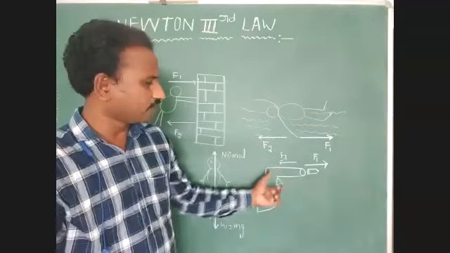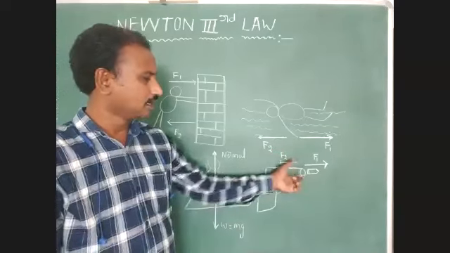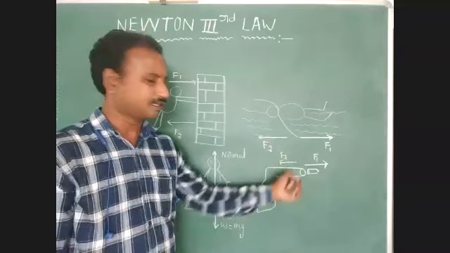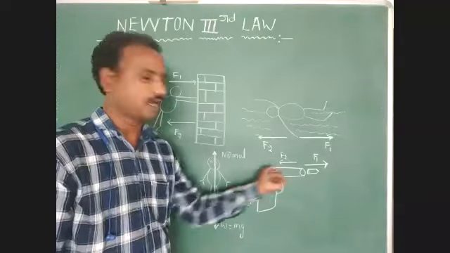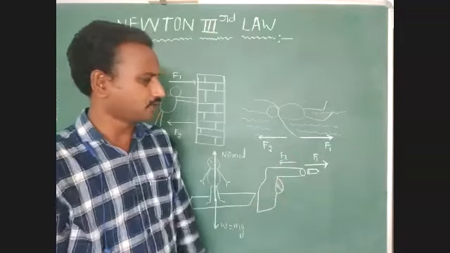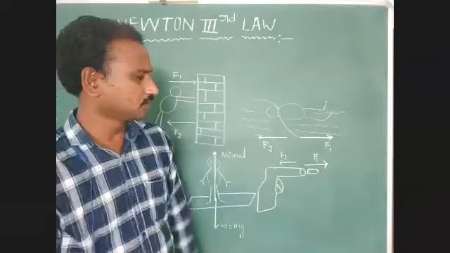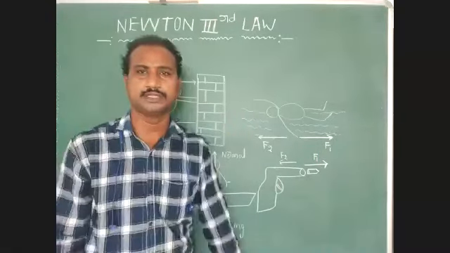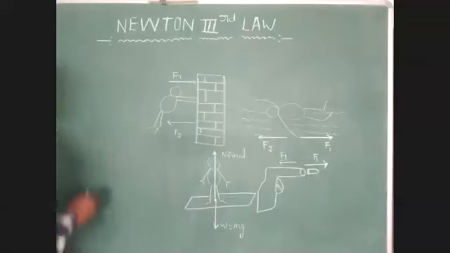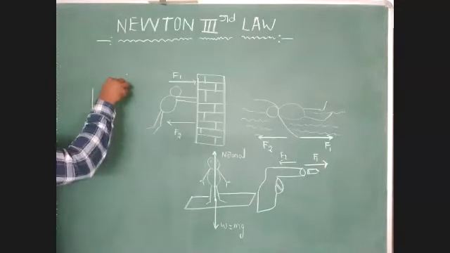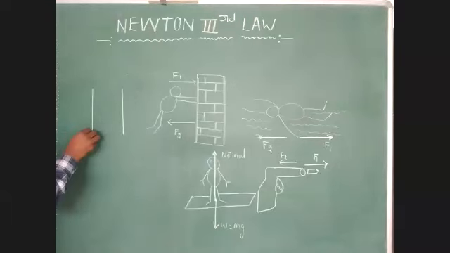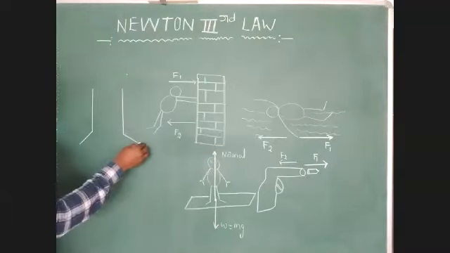Here, the gun we have to identify. This gun experiences another external force. That external force moves the gun in the backward direction. Here also we have to identify how many forces are acting, the two forces. Okay, one more example: we have to identify the working principle of a rocket. Now just identify here.